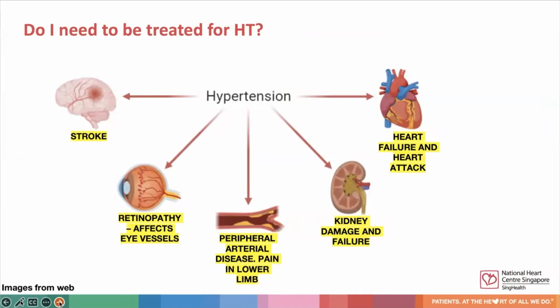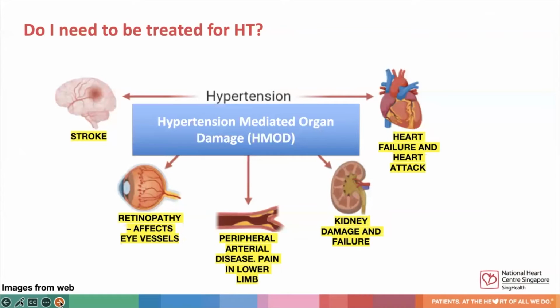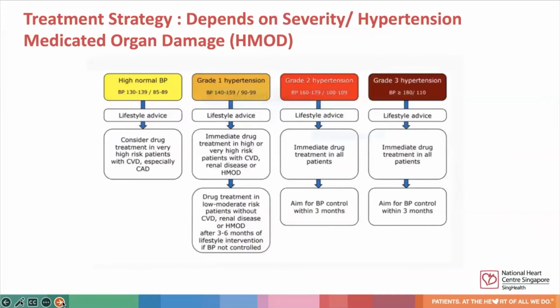One of the factors in determining whether medication is needed is whether any of the major organs are affected by hypertension. Hence, we look for hypertension-mediated organ damage, or in short, HMOD, which includes the cardiovascular spectrum of diseases such as stroke, heart failure, heart attack, peripheral artery disease, and eye and kidney complications. Treatment strategy depends on the severity of hypertension and presence of HMOD. Lifestyle management is essential for all stages of hypertension. For patients with high normal blood pressure, on top of lifestyle modification, we should consider medication in very high-risk patients or in patients with CVD.